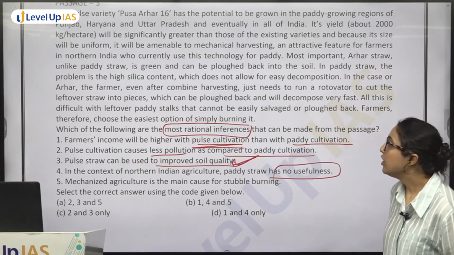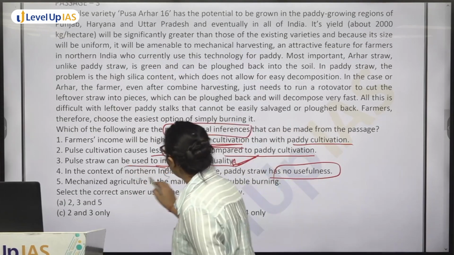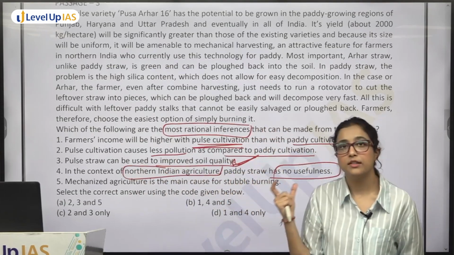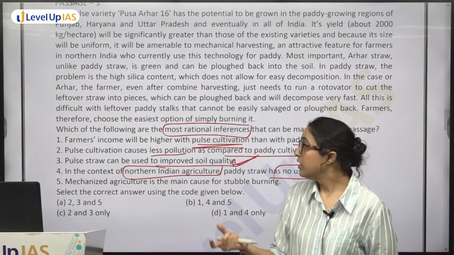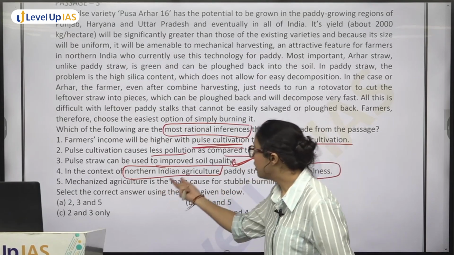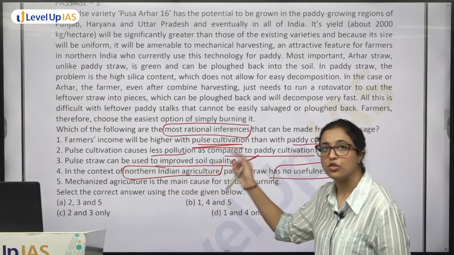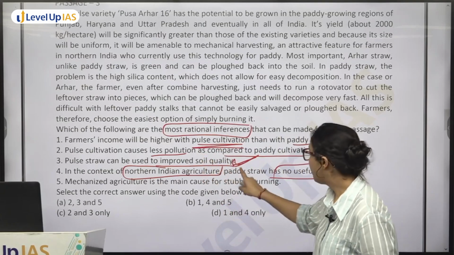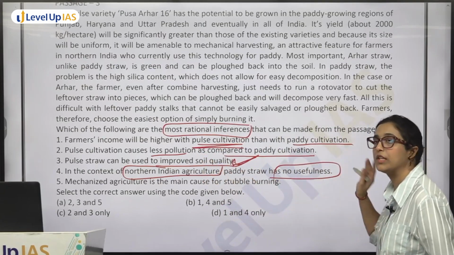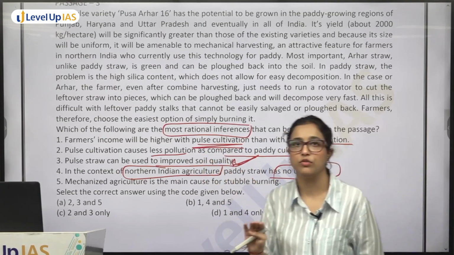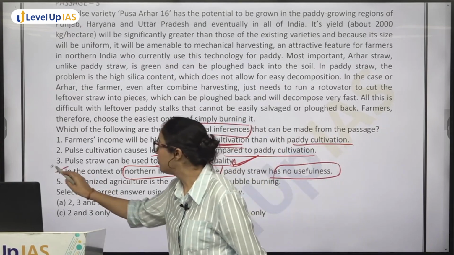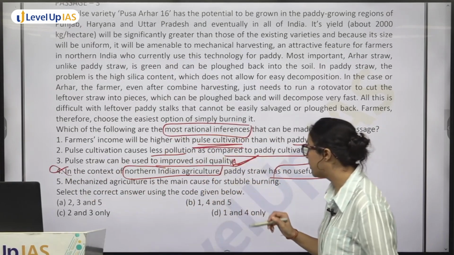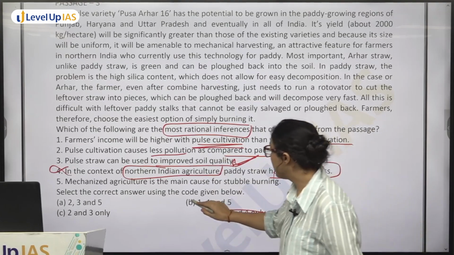अब ये देखना, UPSC usually gives you one such extreme incorrect statement. In the context of northern Indian agriculture, North India के agriculture में paddy straw has no usefulness. कोई usefulness ही नहीं है उसकी. This is so incorrect. ठीक है, so option 4 we know it is not possible. So I am eliminating B and D.